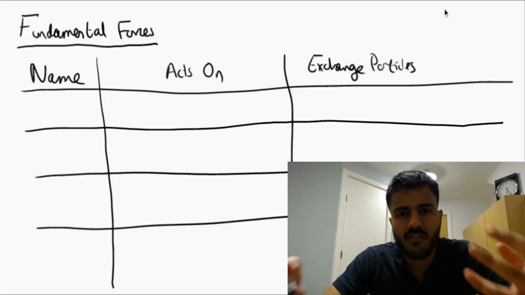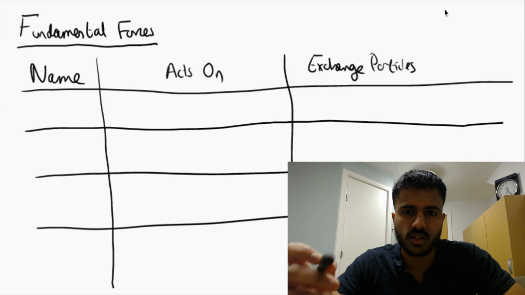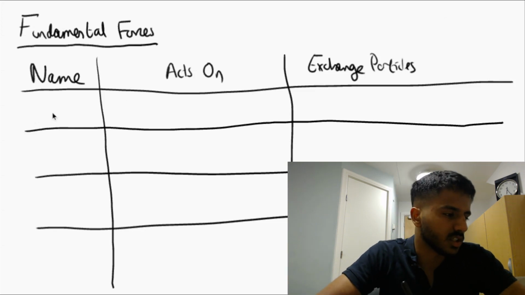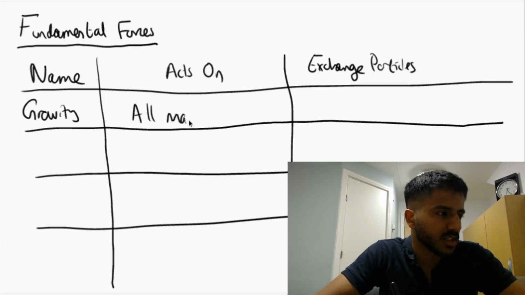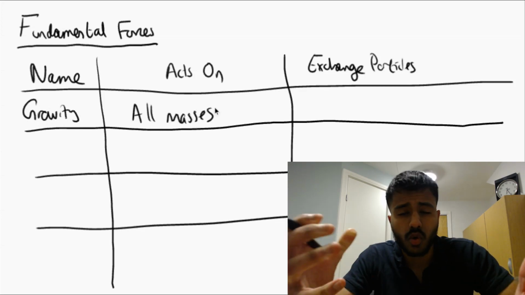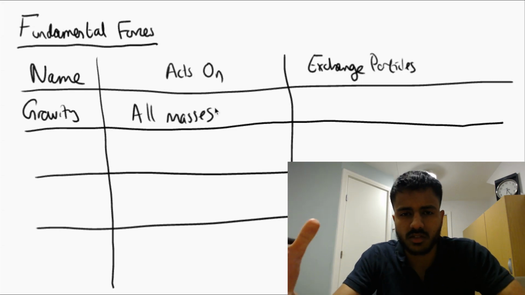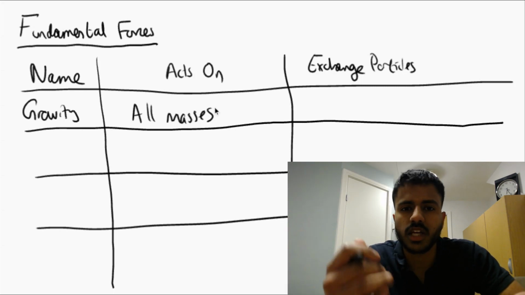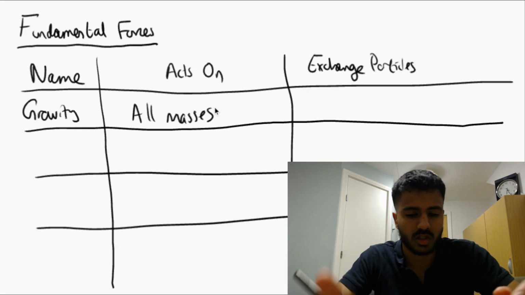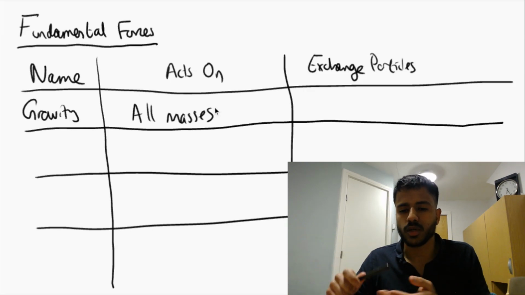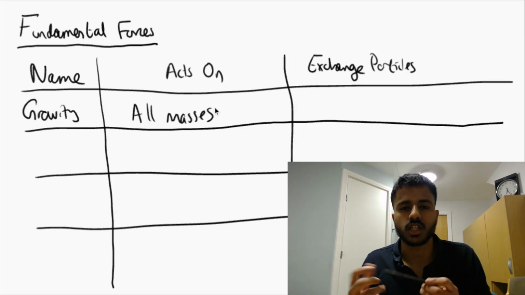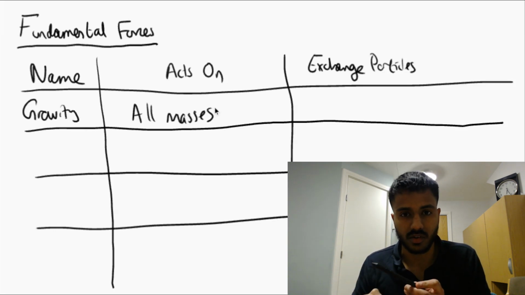Now, in physics, there are four fundamental forces that you need to know about. The first one is a simple one, and that is just gravity. Gravity acts between all masses. So, gravity can act between massive objects like planets and stars, but even between two humans or this table and this pen, there is some sort of gravitational force. However, between this table and this pen, the gravitational force is very, very weak.